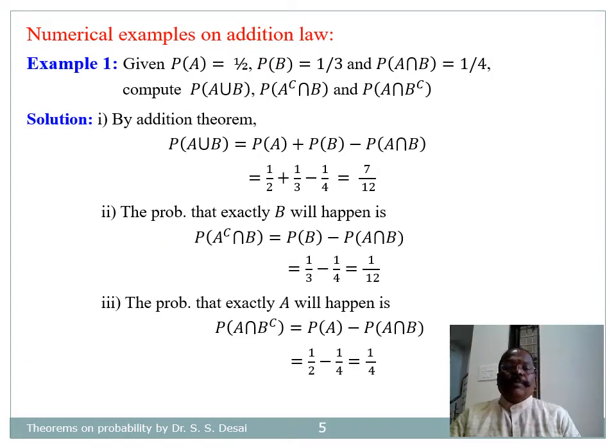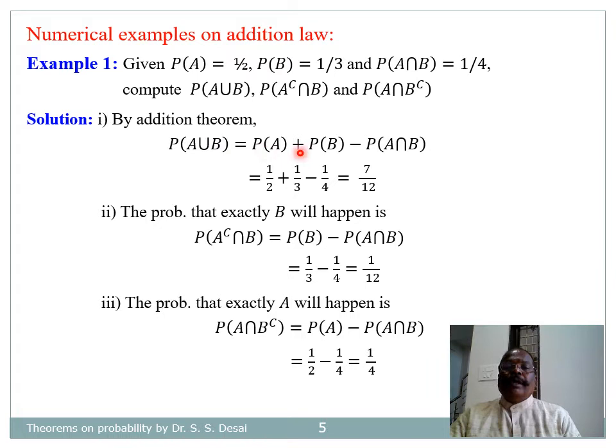Now consider the first problem. Given probability of A is equal to half, probability of B is equal to 1 by 3, and probability of A intersection B is 1 by 4. Based on these values, compute probability of A union B, probability of A complement intersection B, and probability of A intersection B complement.